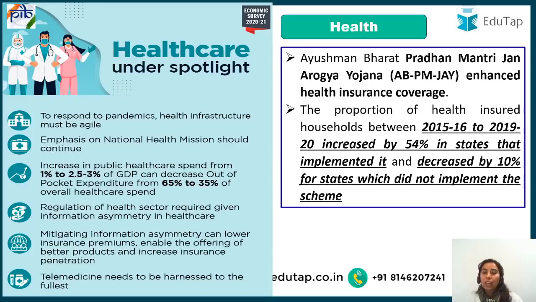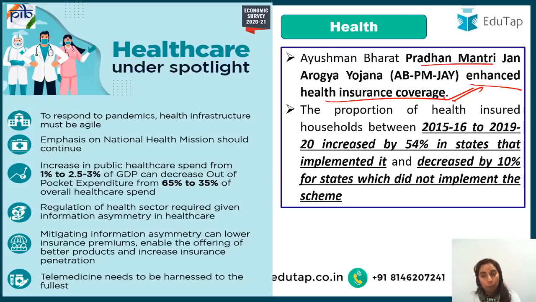I want to tell you that the scheme Ayushman Bharat PMJAY, Pradhan Mantri Jan Arogya Yojana, has found specific mention in the economic survey. It was appreciated for enhancing health insurance coverage. The economic survey says the proportion of health insured households has increased in the states which implemented this scheme and declined in the states which did not implement it. This is what the survey is trying to say.